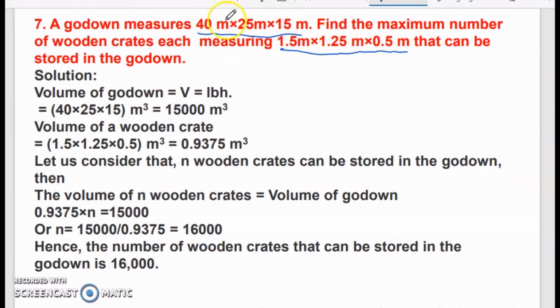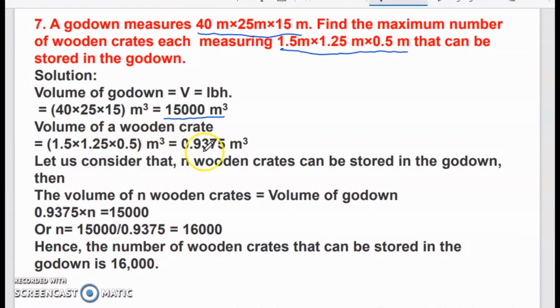So how many such crates can be fitted in this much volume is what you have to find out. First, you will find the total capacity of the godown, that is the volume. How much can be stored inside? How much can be kept inside? We are only concerned with the inner capacity, which means the volume. So this is the total volume of the godown. Volume of one wooden crate also you will find out, and then you have to divide both of them.